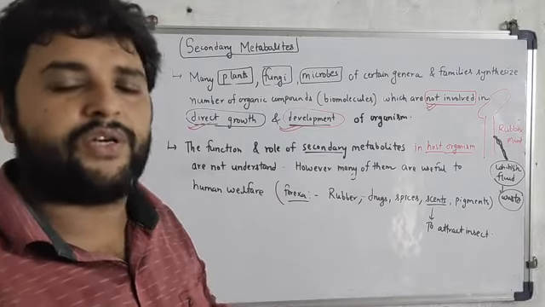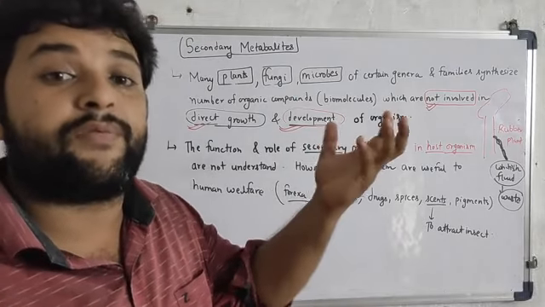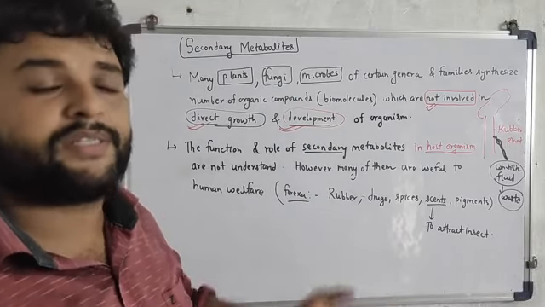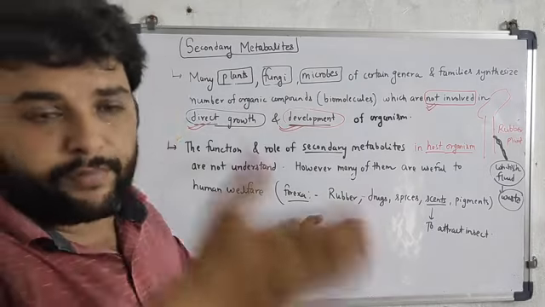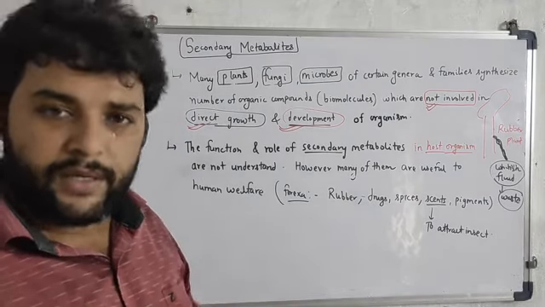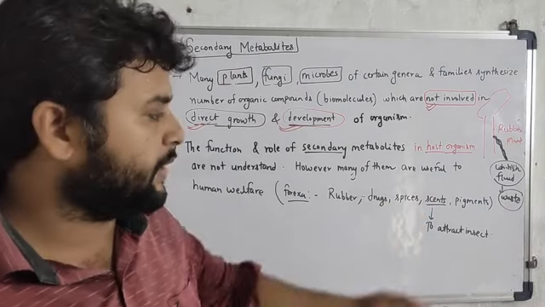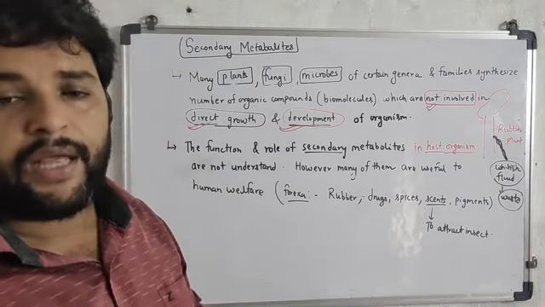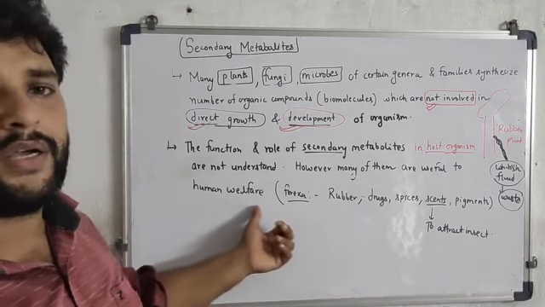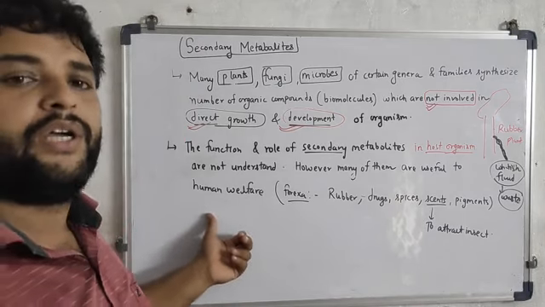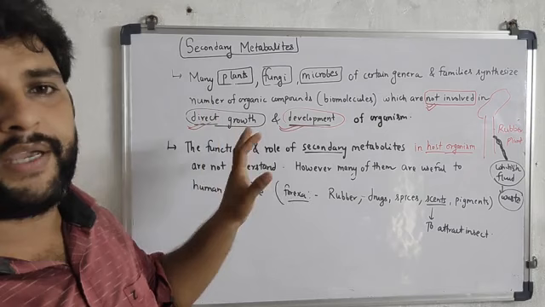From this waste we can make lots of drugs from the plants. Rubber can be made from the rubber plant. Spices can also be taken. Scents can also be taken from the plants. Pigments can also be taken, and they are used for the welfare of humans. So it is not having any direct role.